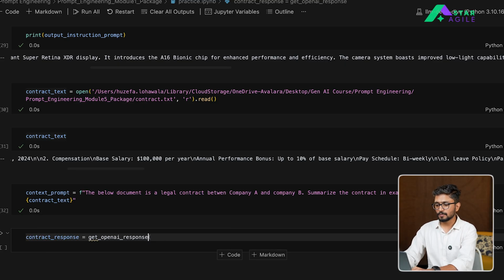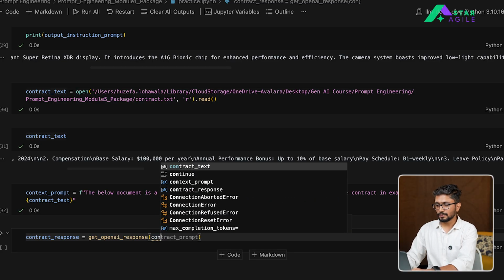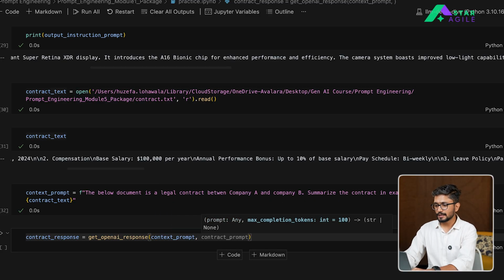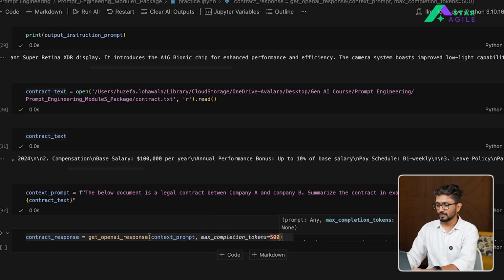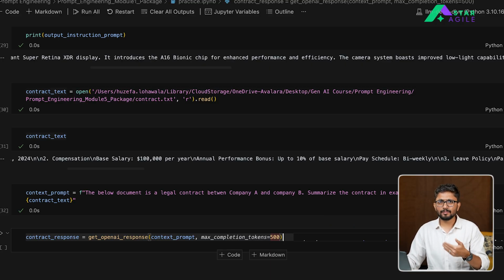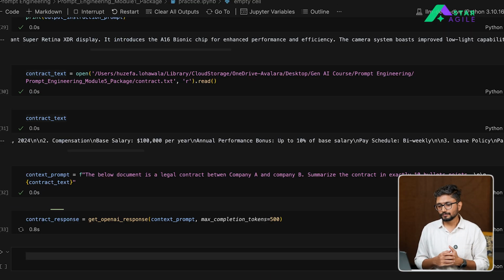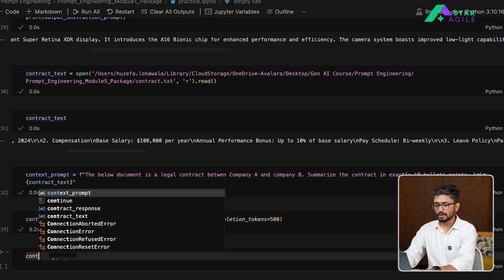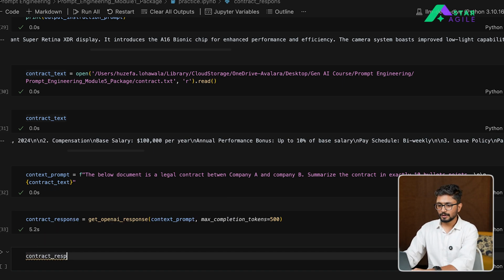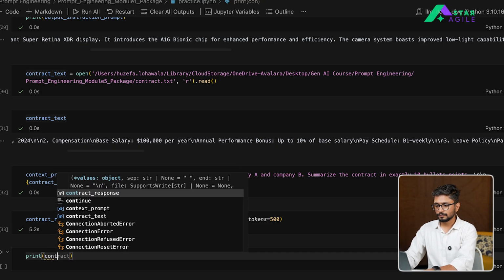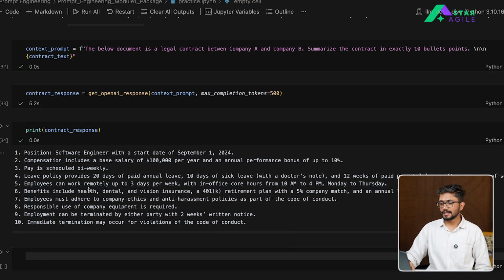We'll say get OpenAI response. We'll pass the context prompt here, and let's set the max completion tokens to 500. Okay, we'll allow the model to generate a little bit more number of tokens here. We'll wait for a couple of seconds to get the response back, and let's see what the output looks like. Let's print it. And you will see that the output now contains the exact details that were present in our